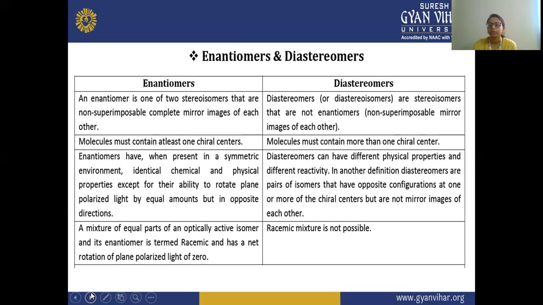In the case of diastereomers, a racemic mixture is not possible. But in enantiomers, the racemic mixture rotates the plane of polarized light in opposite directions. If they are moving in opposite directions, then there will be zero rotation because they nullify each other. It means one compound is moving clockwise and the other is moving anti-clockwise. That means there is zero rotation. Net rotation of plane polarized light is zero.